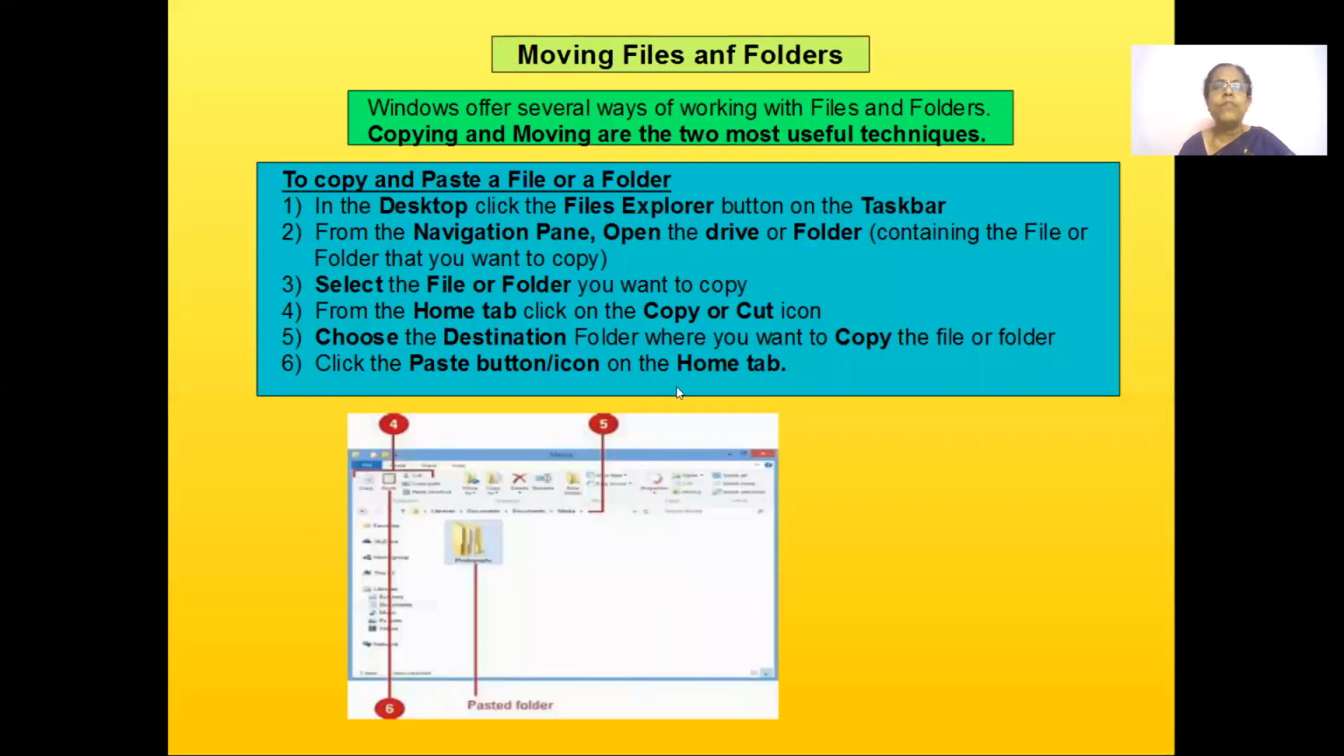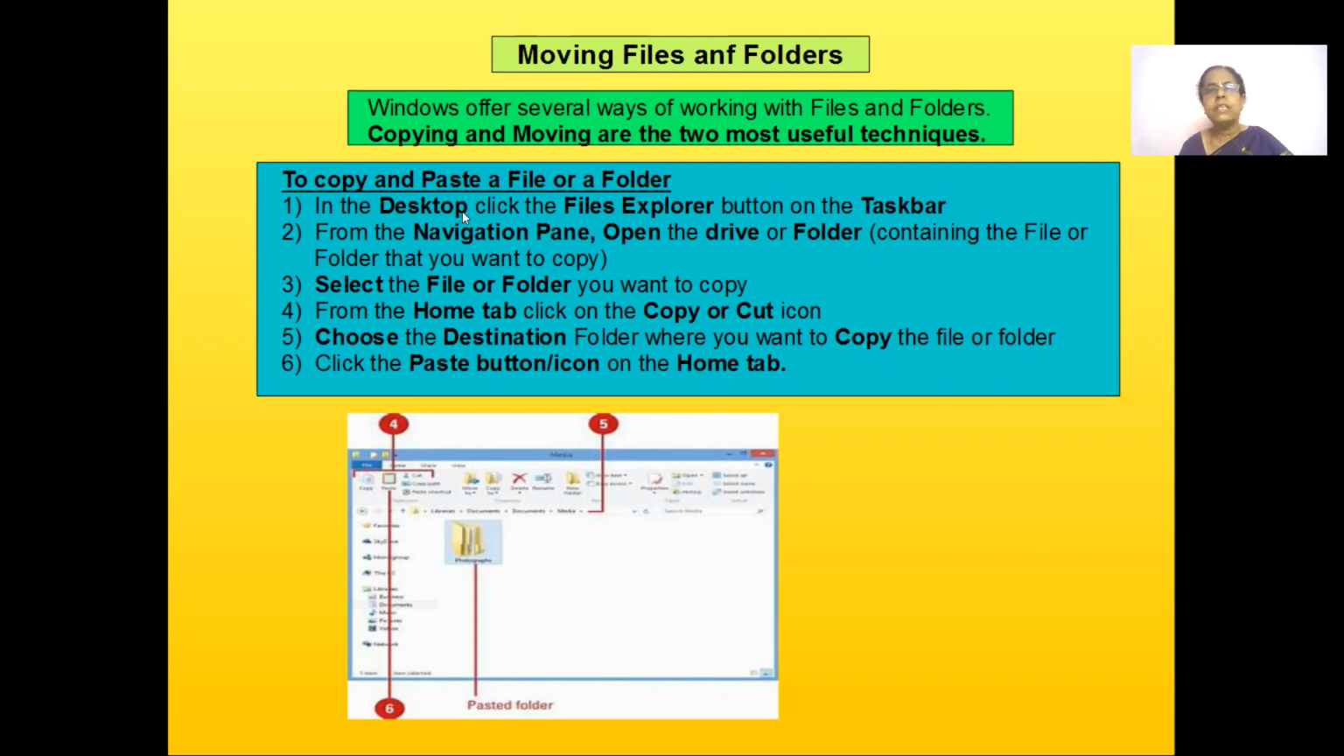Now I want to move a file from one place to another. I want to move it from the desktop into my documents. So what would you do? You need to use the two options which are the best techniques for moving a file from one place to another, and that is called the copy and paste option. So I'm going to copy and move it. So what should I do for copy?